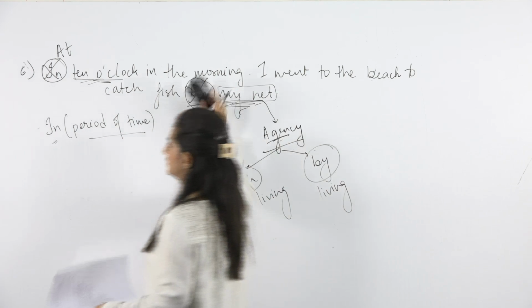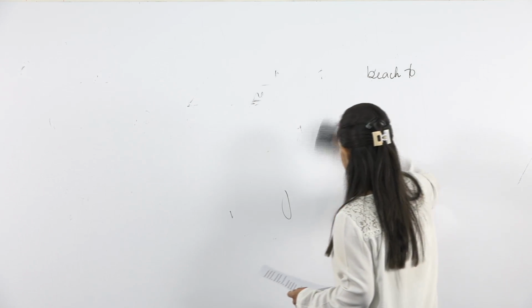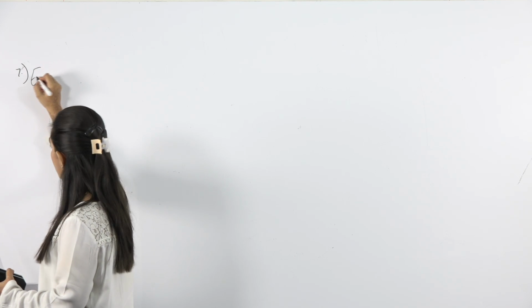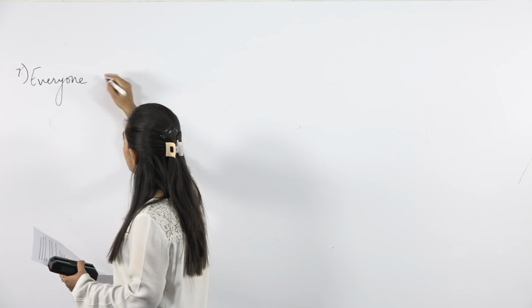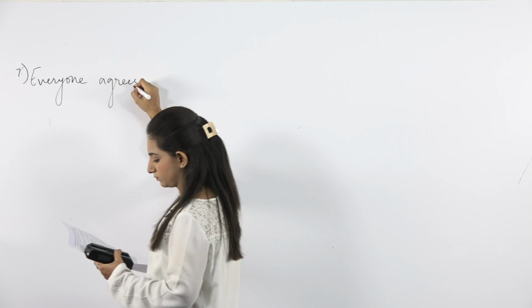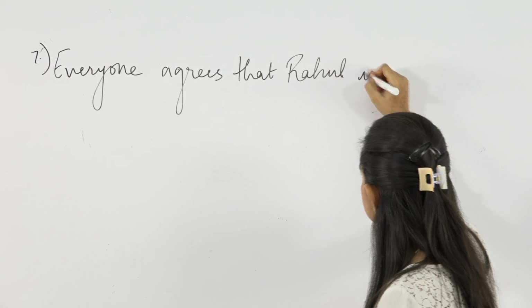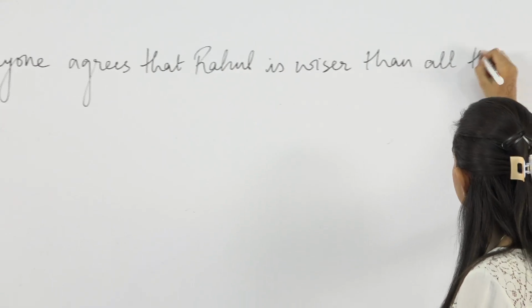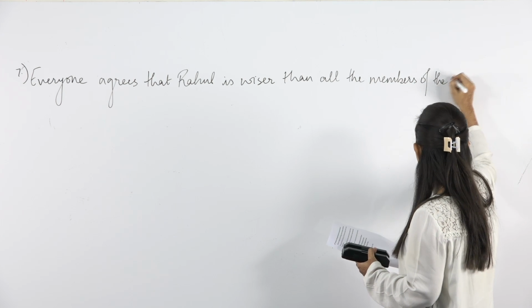Now let's move to the next sentence. Next that we have is, everyone agrees that Rahul is wiser than all the members of the family.